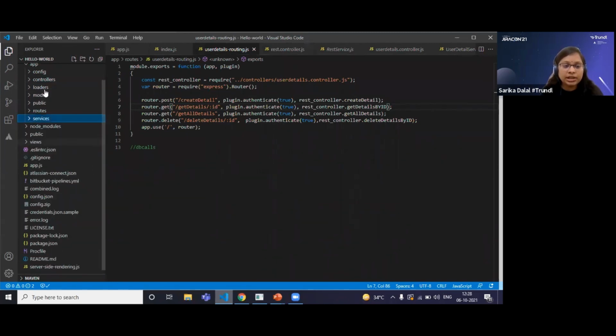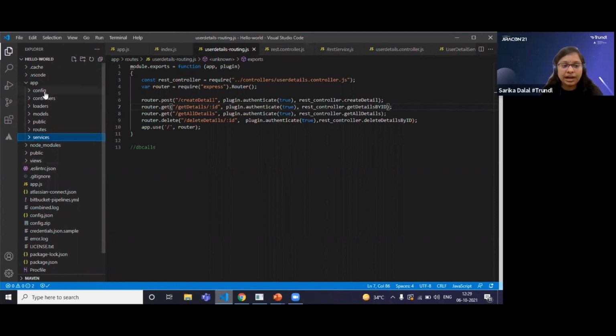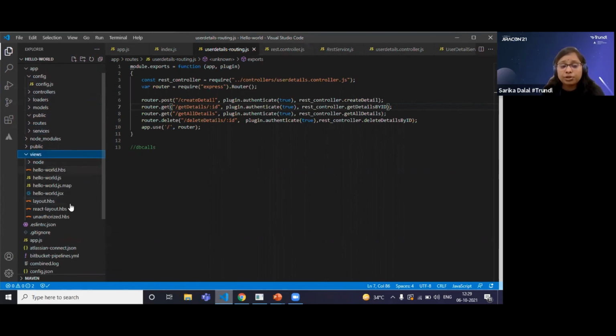We have seen all the layering of routes. I have shown you the config.json file as well, the controller, the loader, models, public. The public directory will help you if you have any CSS, JS file, so you can use that. You can use the view file to keep all of your front-end related files. So that's all from my side. I hope I am clear.